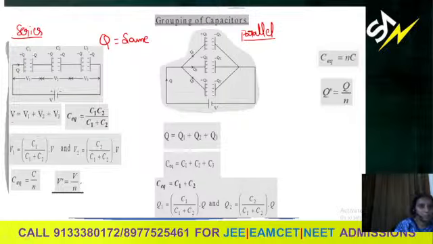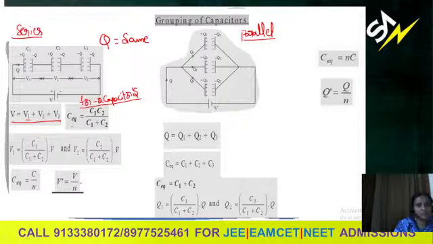But potential is different. So the potential difference across the combination should be equal to V1 plus V2 plus V3. V1 is across the first, V2 across the second, V3 across the third capacitor. Now, taking the equivalent capacitance for two capacitors, we can write more than two also.